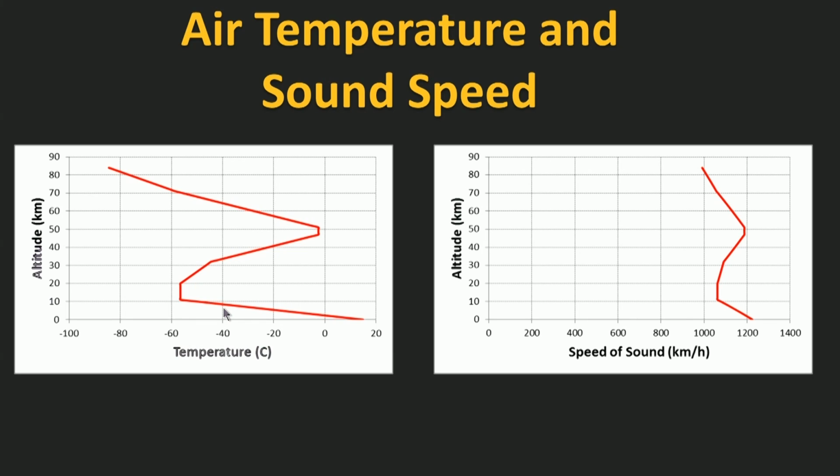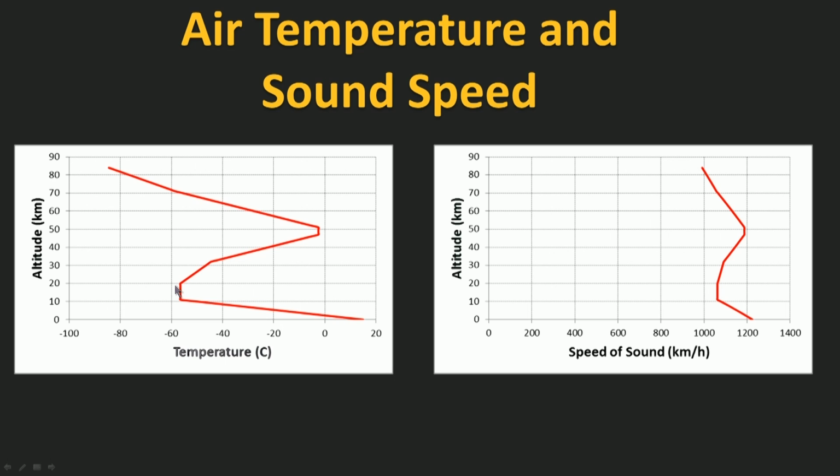When we go to even higher altitudes, the temperature rises and falls again, so the speed of sound rises and falls also. So here are 2 plots. The first plot shows how the temperature of the air varies with altitude through the Earth's atmosphere. Remember that typical jet aircraft will cruise at around 10 kilometres altitude. So here we have the temperature and we have the altitude. At low altitudes, the temperature decreases up to about 10 or 12 kilometres. Then there's a region of reasonably constant temperature.